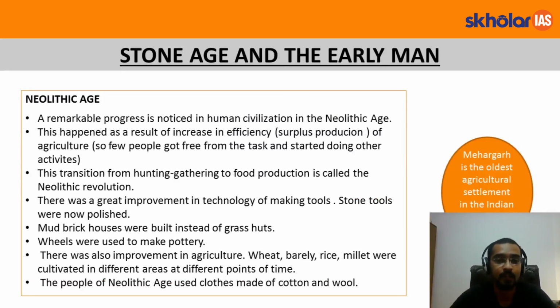Remarkable progress is noticed in human civilization in the Neolithic Age. This happened as a result of an increase in efficiency in food production. So as the food production increased, as the society became food surplus, many of the people took a break from agricultural activities and started investing their time in other activities. This transition from a hunting-gathering society to a food-producing society is what we call the Neolithic revolution.